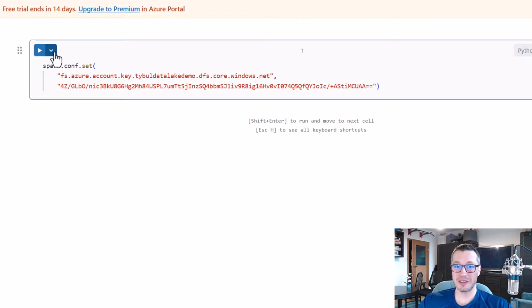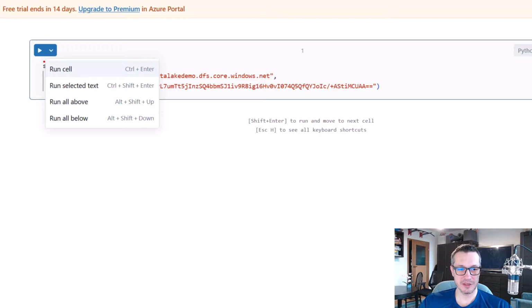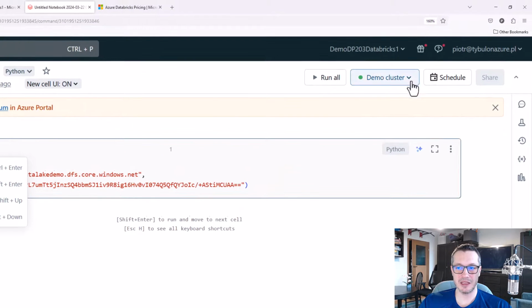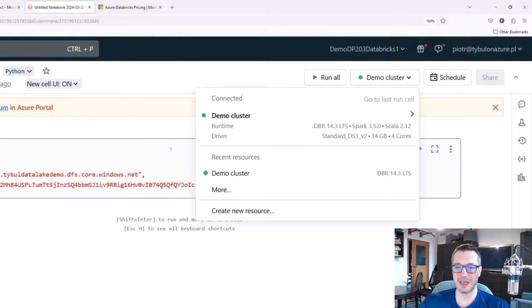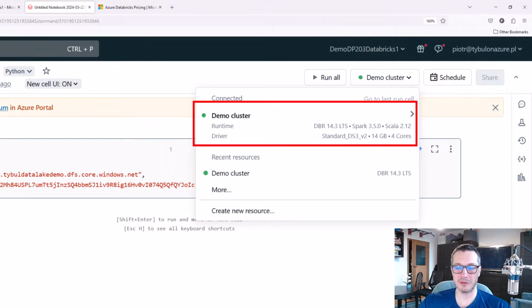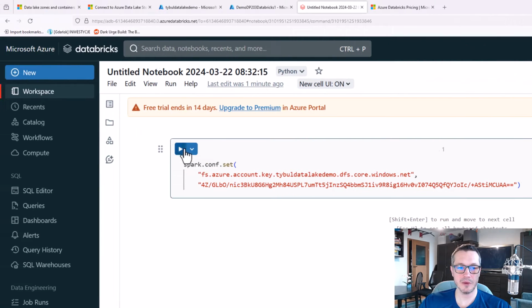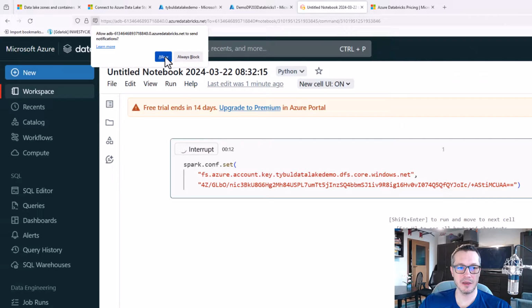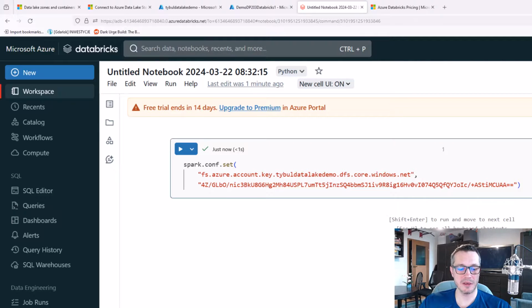Now, to execute this cell, just use this run cell button and make sure that it is attached to my cluster, the one that we just created. So let's run it. And let's allow for some pop-ups. And it's done. So the first command has been executed. It just means, alright, in this notebook, this specific access key will be used to connect to this data lake.